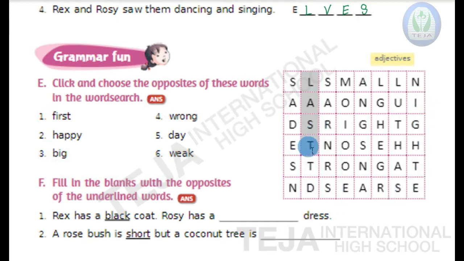So here the first one is done for us, children. Here F-I-R-S-T, first, and the opposite is L-A-S-T, last. First, last. Now second one, H-A-P-P-Y, happy, and the opposite of happy is S-A-D, sad.